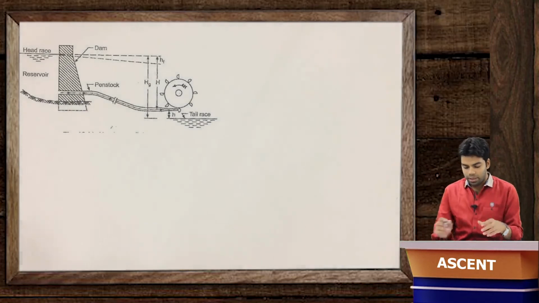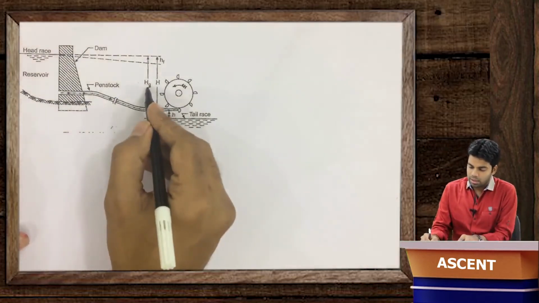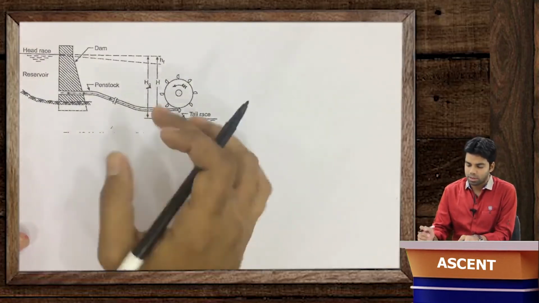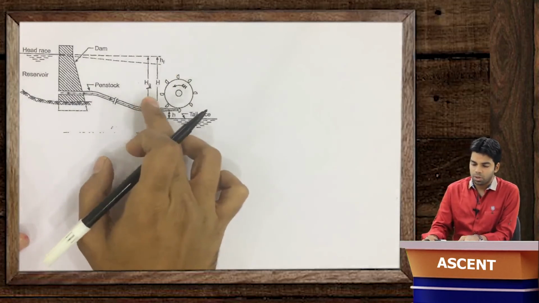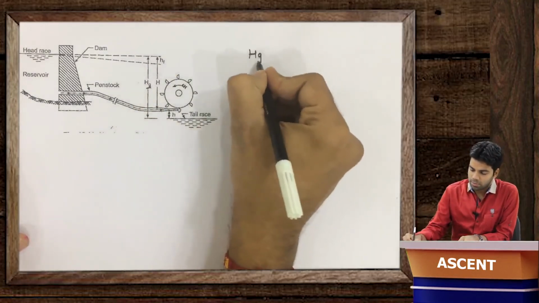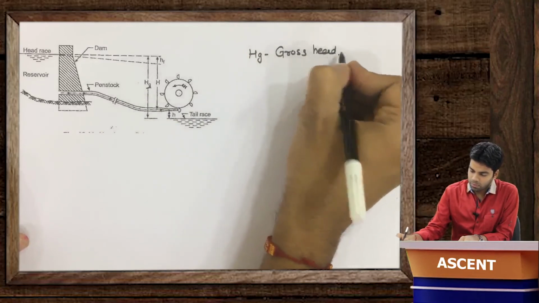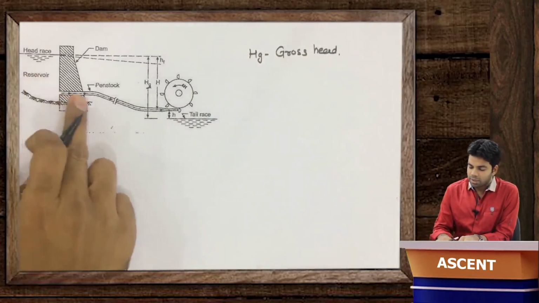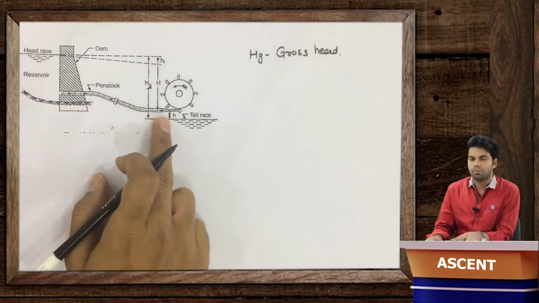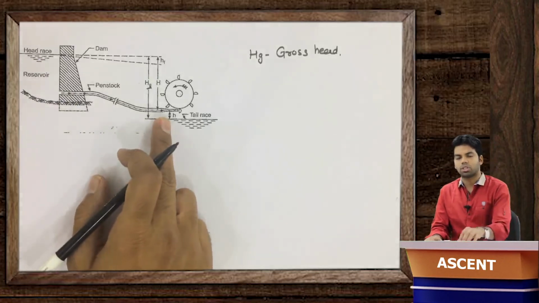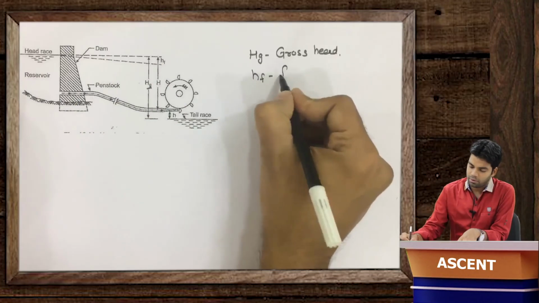Now the very first terminology you can see here is this Hg. This is nothing but the gross head. Gross head means total head available. The water is available at a head of Hg. Now, while transferring the water from this head race up to this point, there will be certain losses because of friction, etc. Those losses are nothing but hf, the friction losses.